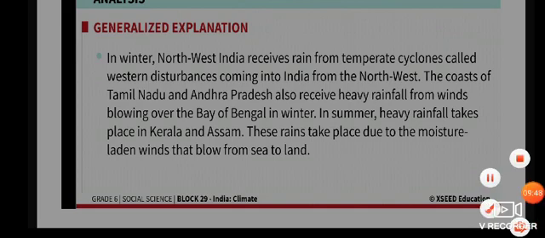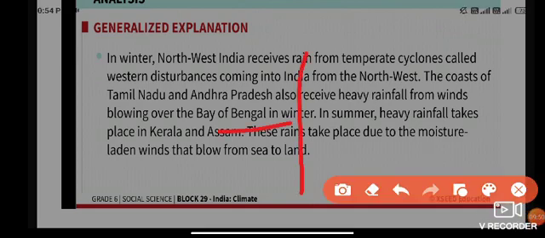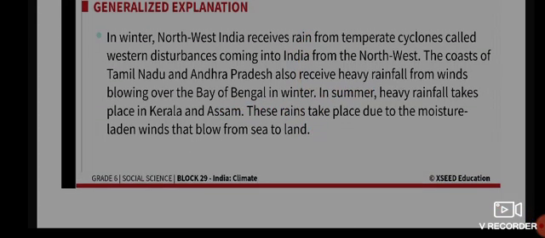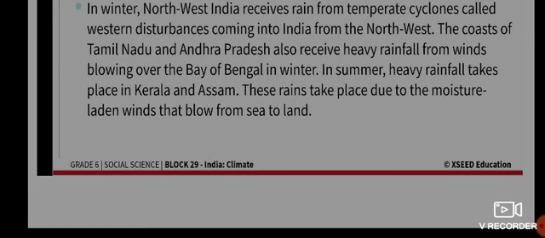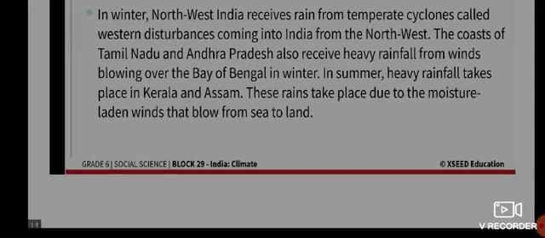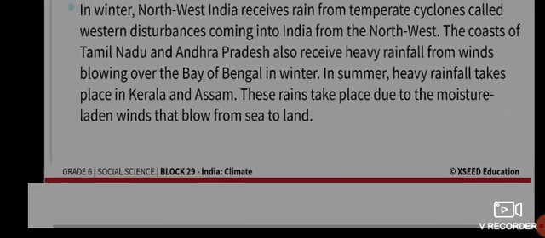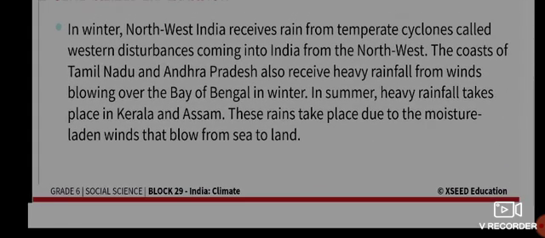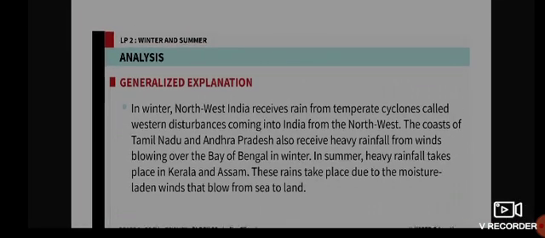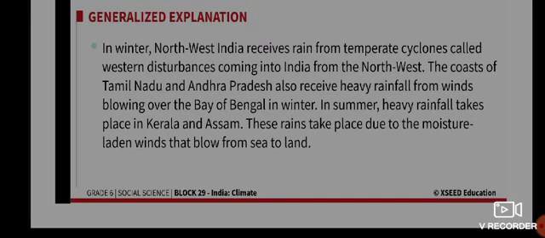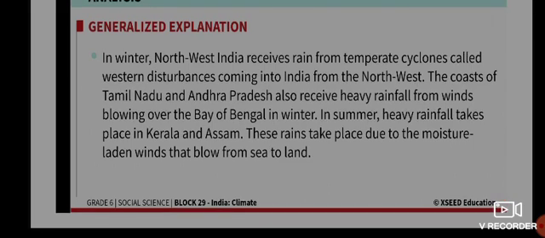Tamil Nadu will be on this side, and Andhra Pradesh. They receive heavy rainfall from winds blowing from the Bay of Bengal. That is in winter. In summer, heavy rainfall takes place in Kerala and Assam. This rain takes place due to moisture-laden winds that blow from sea to land. So this is how different places experience different climatic conditions.